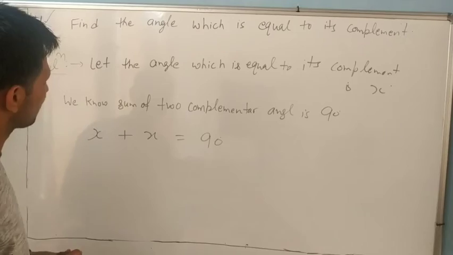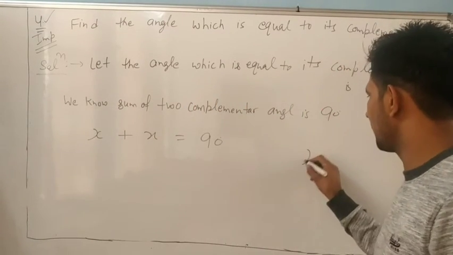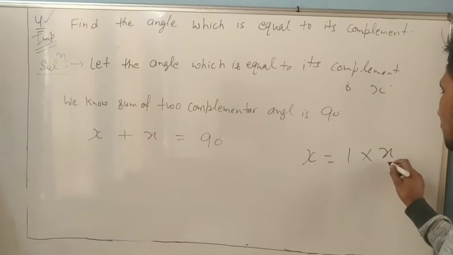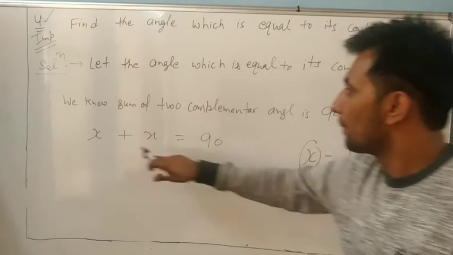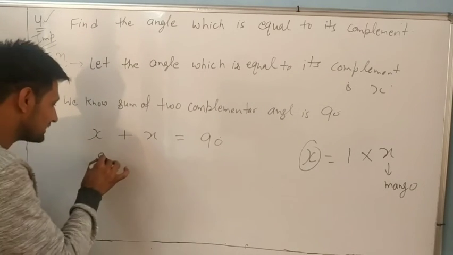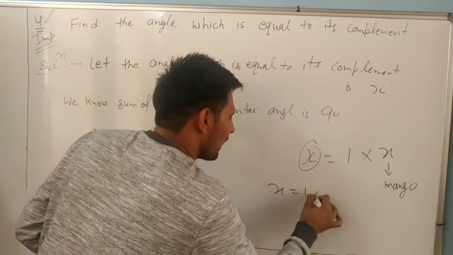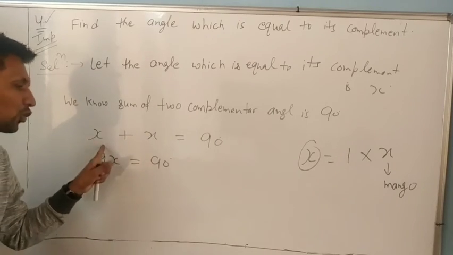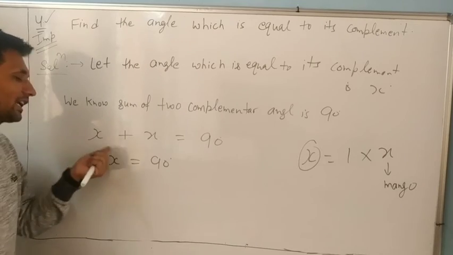Okay, dear. Now tell me, x plus x. We don't know, sir. Why? x is equal to 1 into x. Suppose it is in place of mango. 1 mango plus 1 mango, how much? 2 mango. But in place of mango, what is it? x. So we will write x. Very simple. So 1x plus 1x means 2x. Like 1 boy plus 1 boy, 2 boys. Okay, dear. It is 1x plus 1x, 2x.